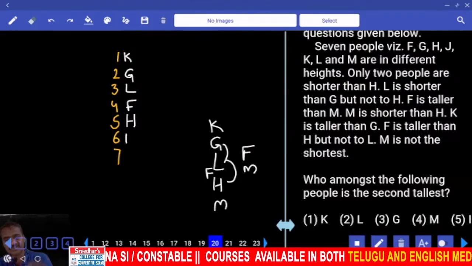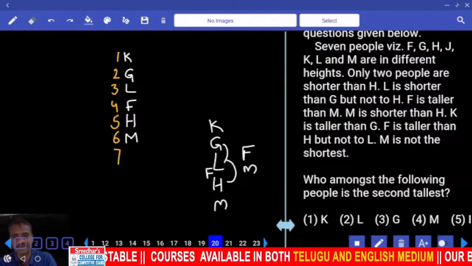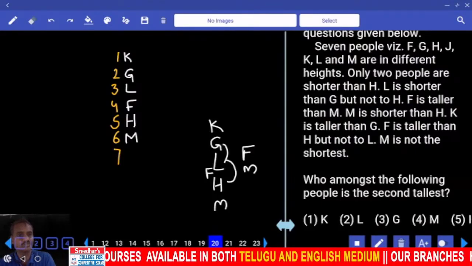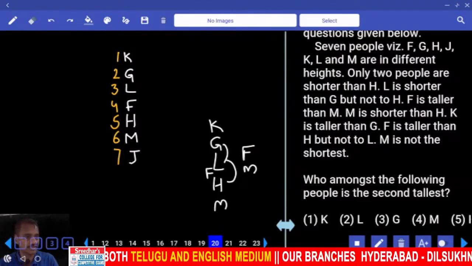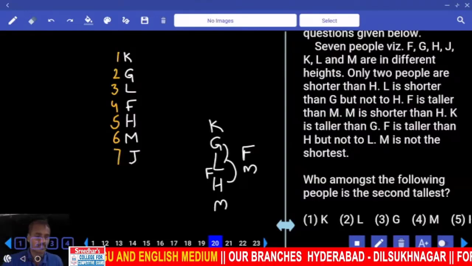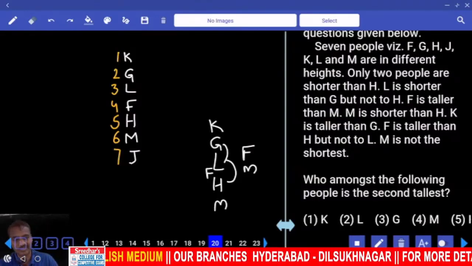Then M is not the shortest. M is here. If M is here, who is the other person left over? Now J is at this place. I is not there. Then who among the following is the second tallest?